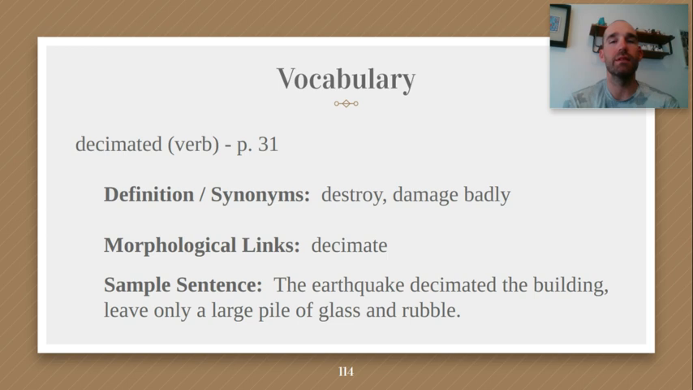In my sentence, you can see that I'm referring to something being destroyed, damaged very badly. If you stubbed your toe, you wouldn't say you decimated your toe. This is more for when something is extremely damaged. So please make sure you're using good context when you write your own sentence after pausing the video.